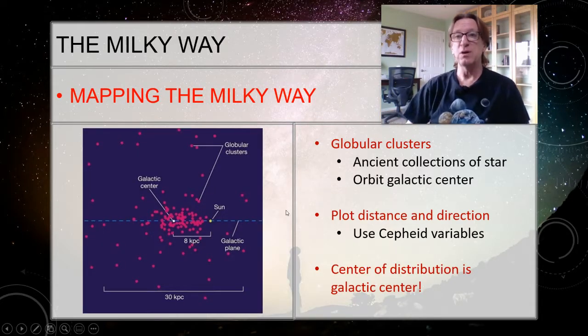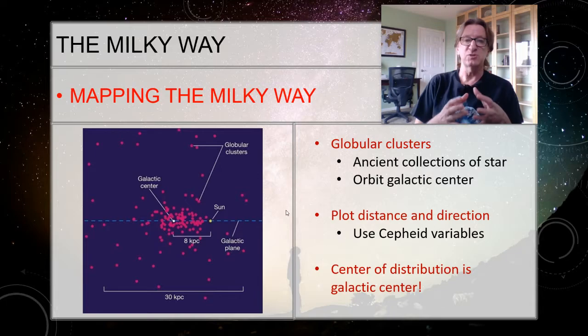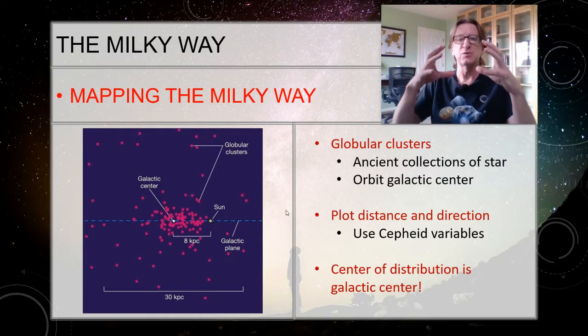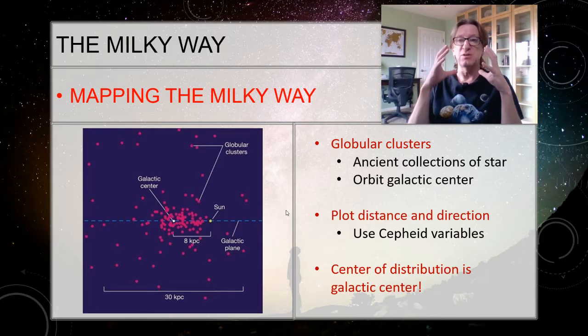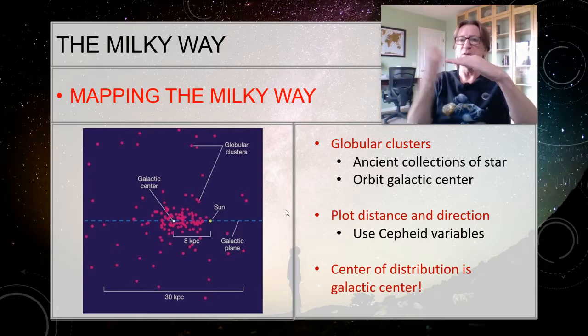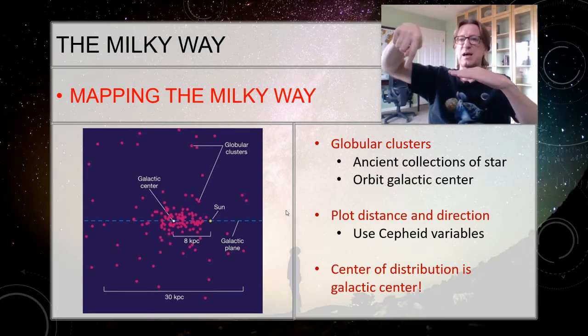Figuring out where we are in the Milky Way actually was a little bit of a challenge. And so what we did was we looked at what are called globular clusters. A globular cluster is just an ancient collection of stars, anywhere from 50,000 to a million stars or so. They're very ancient. They're pretty much all red stars, which is all that's left because all the blue stars have died off. But they orbit the center of the galaxy in all directions rather than lying in the disk.